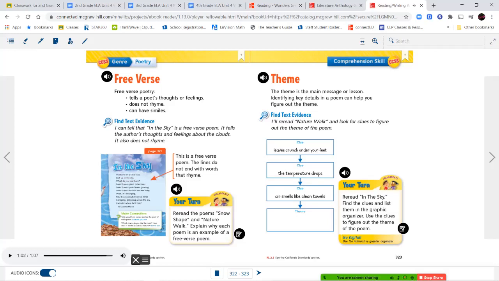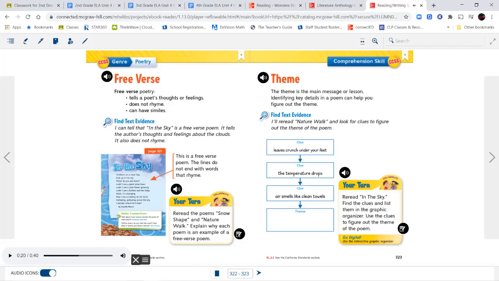This is a free verse poem. The lines do not end with words that rhyme. Theme. The theme is the main message or lesson in a poem. Identifying key details in a poem can help you figure out the theme. Find text evidence. I'll reread Nature Walk and look for clues to figure out the theme of the poem.